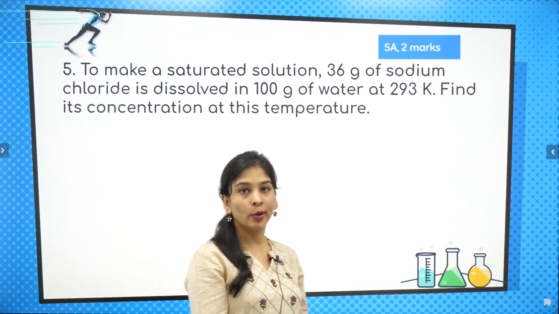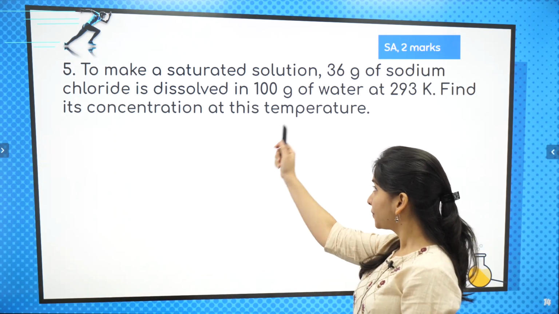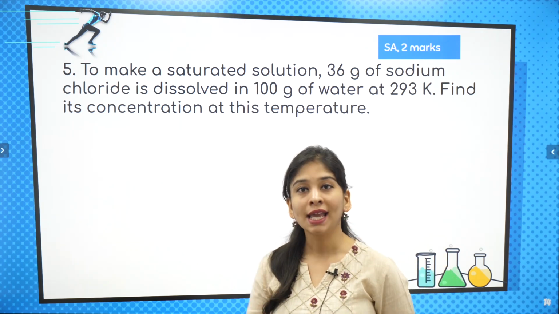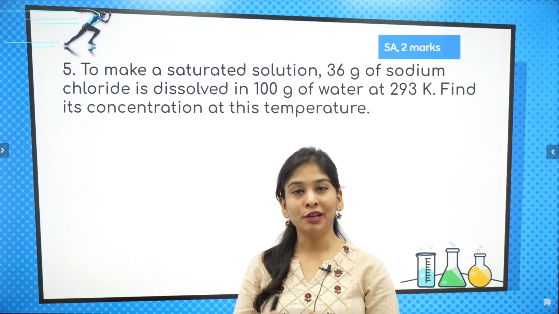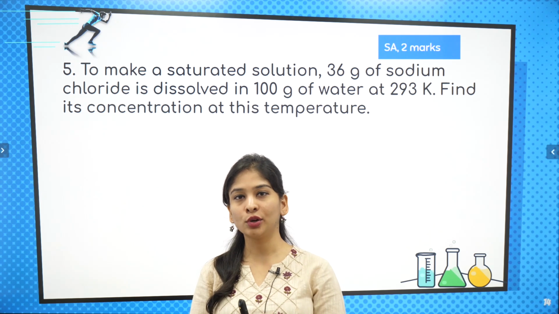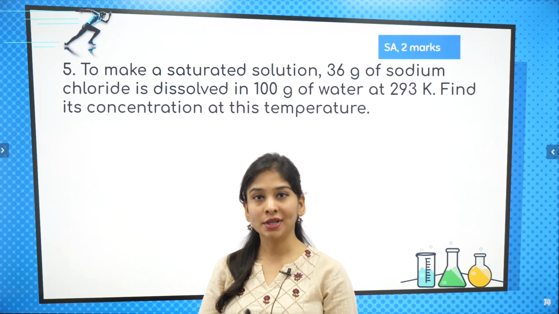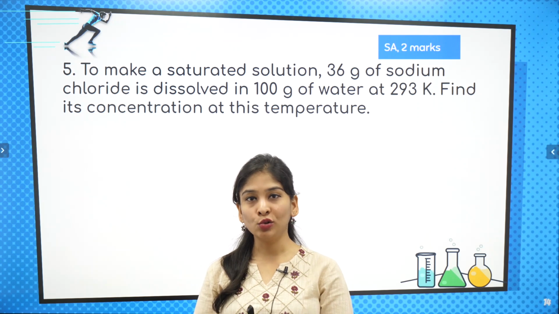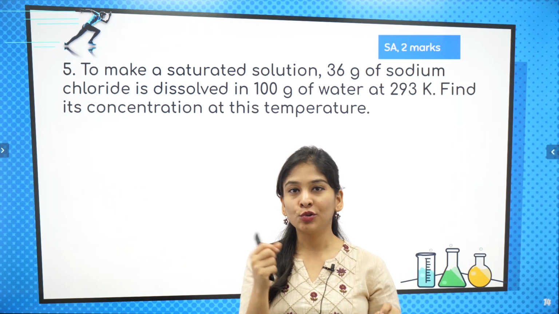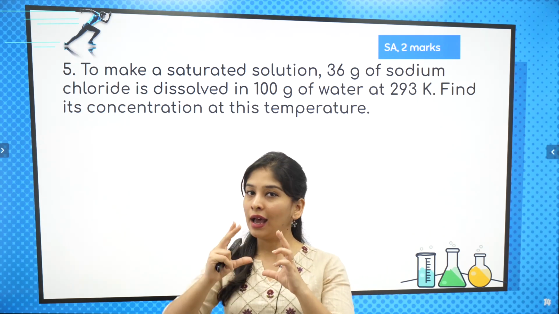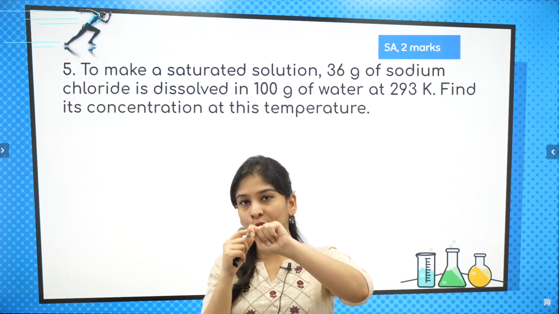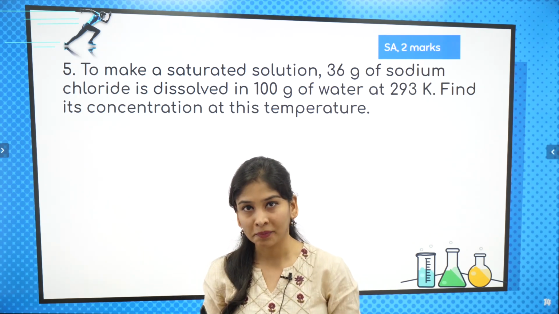And what exactly is the question? Let's read it out. To make a saturated solution, first of all, what is a saturated solution, bacha log? Saturation. So it's like in your class, if you continuously study for 2 hours, you will be like, our mind is super saturated now. Same with the solution, मतलब जितनी जगह थी दिमाग में सब full हो गई. तो अगर मैं solution की बात करूँ, if I need to make a solution, I'll take a solvent. Solvent में there is some space in which your solute is going to go and make a solution, right?